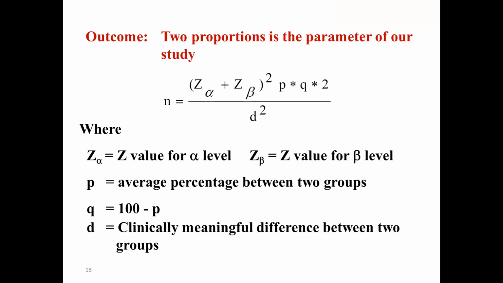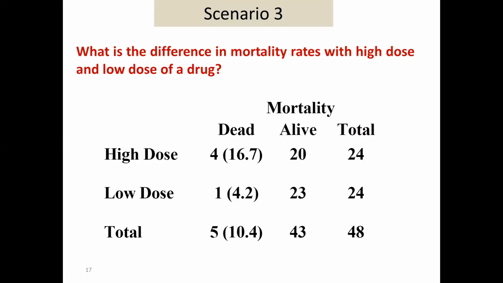Please remember, in the first example, it was a single proportion, and P you immediately got from the literature, the probability, prevalence, proportion, whatever. But here, there are two proportions, 16.7 and 4.2. Which one will you take?